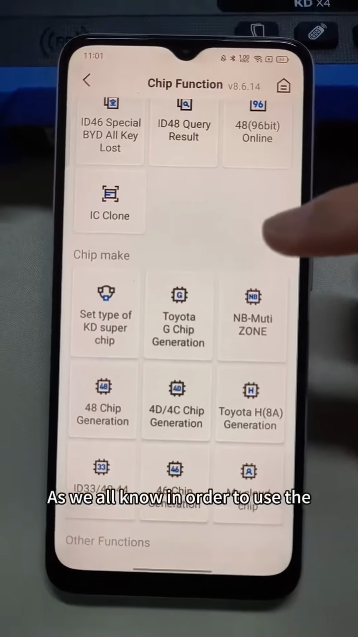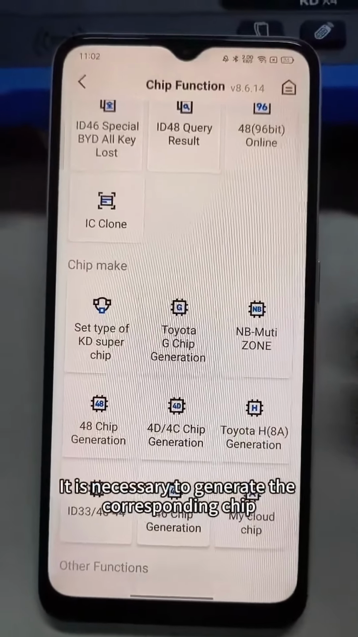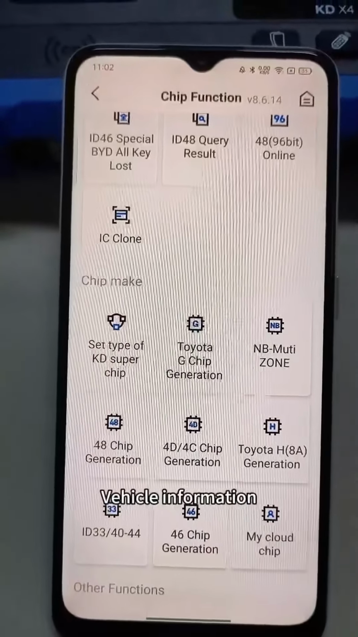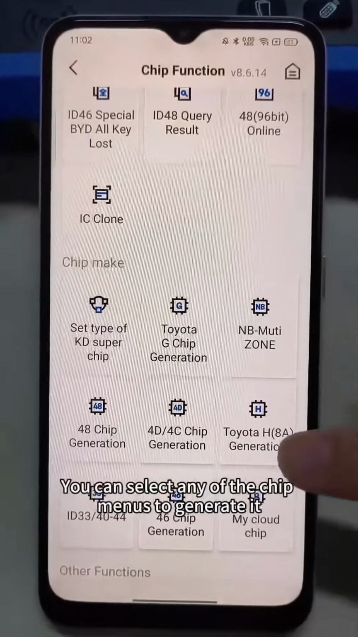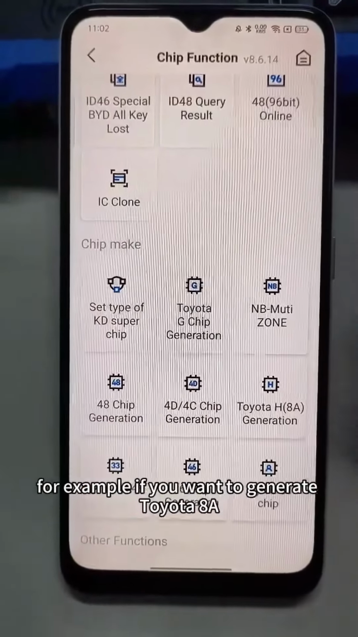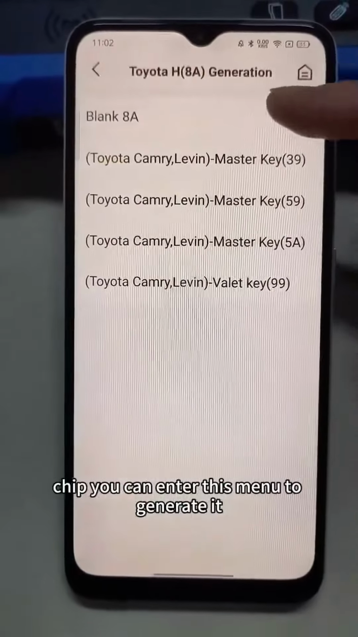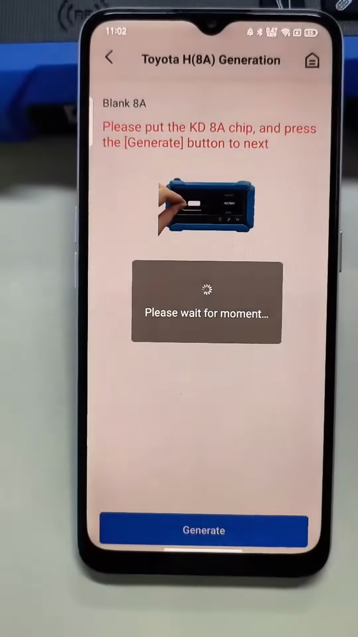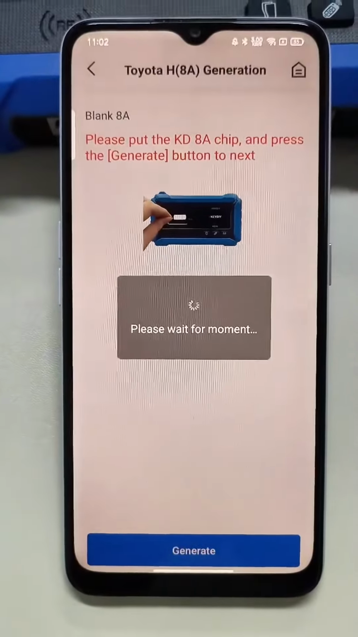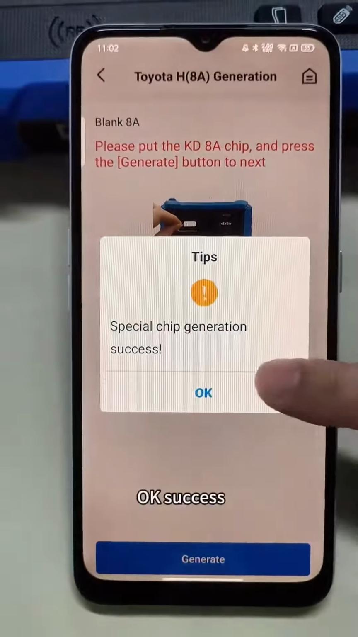As we all know, in order to use the chip properly, it is necessary to generate the corresponding chip type based on the vehicle information. You can select any of the chip menus to generate it. For example, if you want to generate Toyota AA chip, you can enter this menu to generate it. Okay, success.